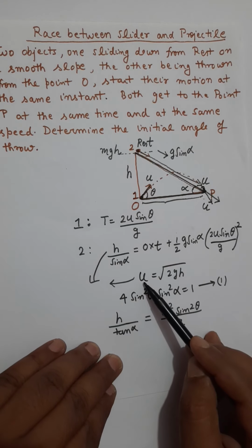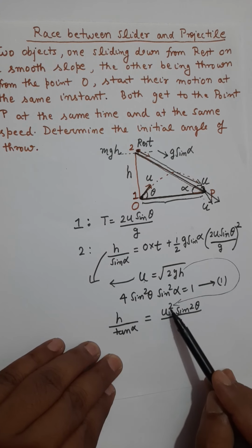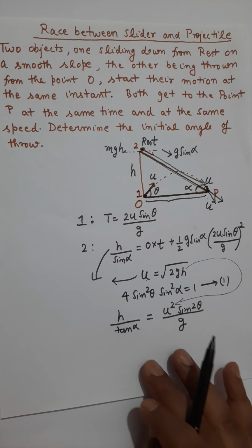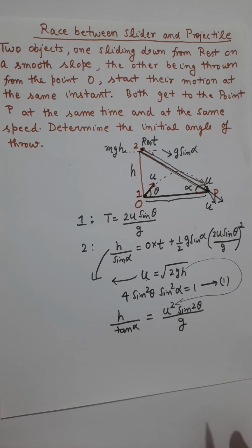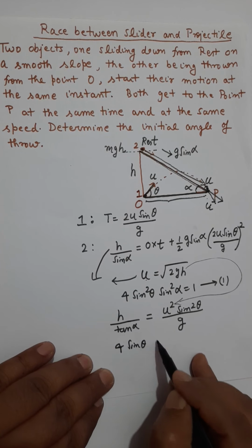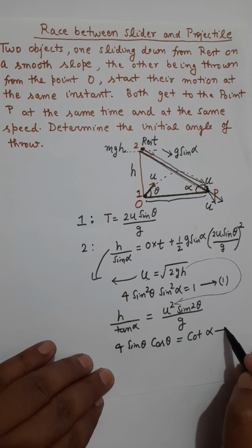You will substitute the value of u here, u equals root of 2gh. Substitute that u in this equation, and when you simplify this result, we get one more equation, and that is 4 times sine theta cos theta equals cot alpha. This is the second equation.